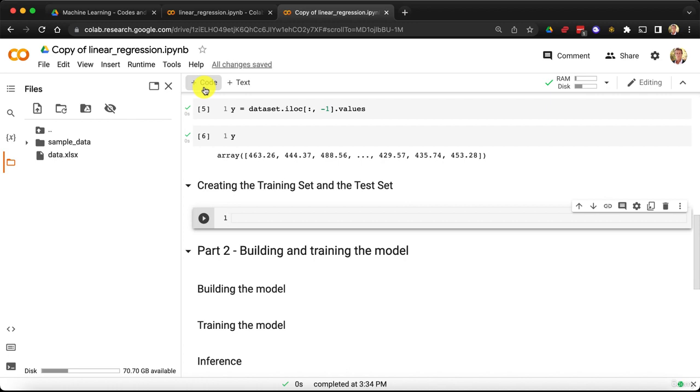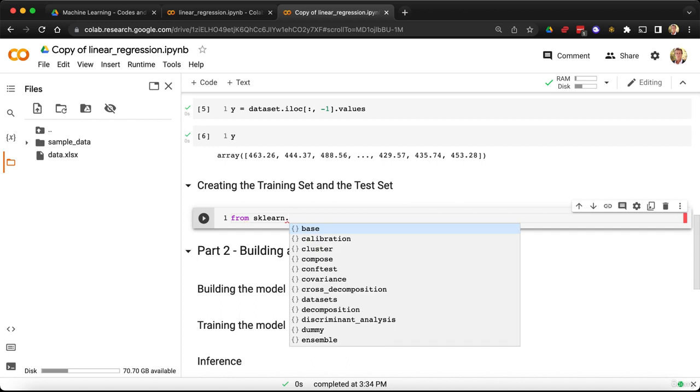And indeed, the function we're about to use to create our training and test set is taken from scikit-learn. So we're going to start by typing from sklearn, which is the name of scikit-learn, to access this function we want to use. Because sklearn is the whole library, but then in a library you have what we call modules. And now we're going to access the module which contains that function.